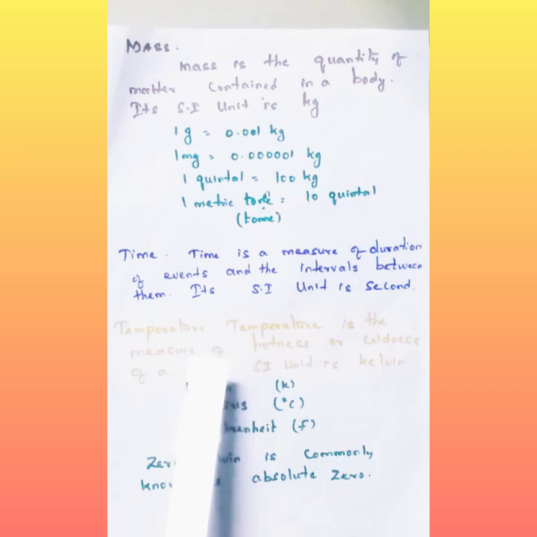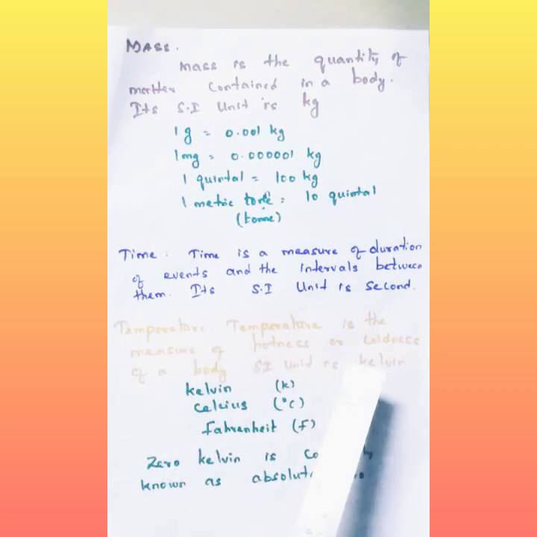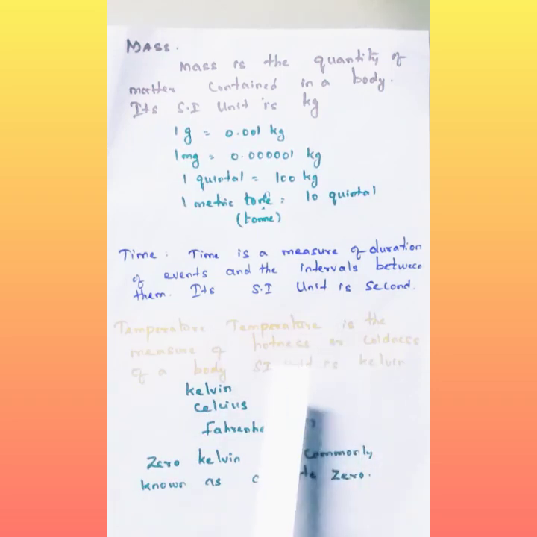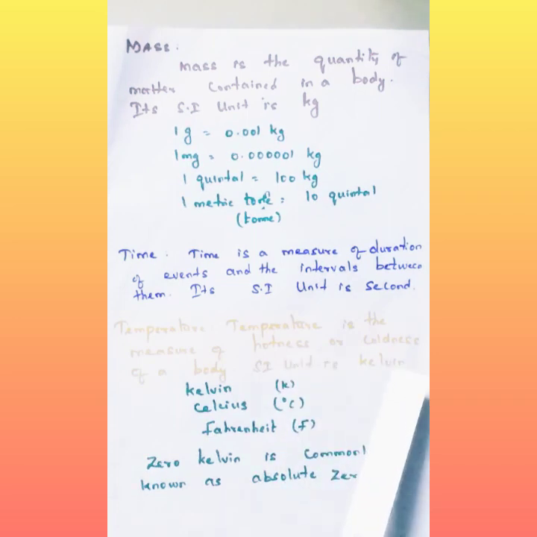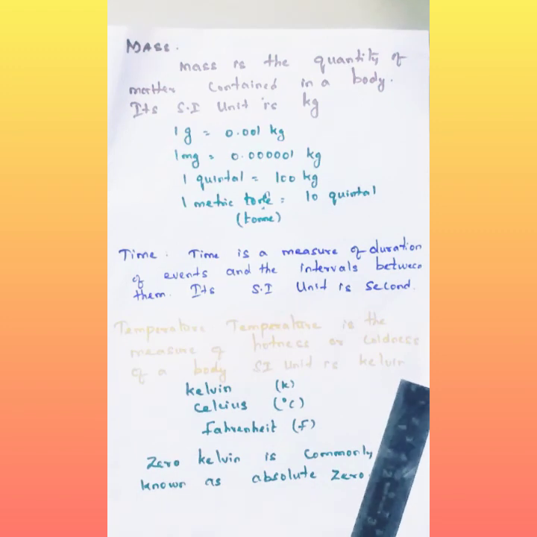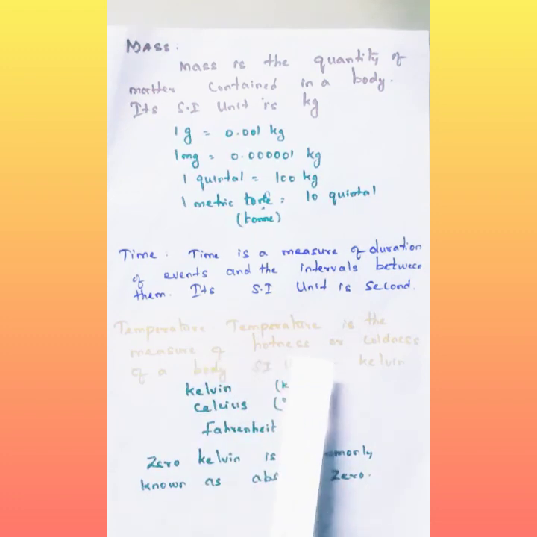Now the fourth fundamental quantity is temperature. What do you mean by temperature? If you touch any liquid or solid substance and feel chillness, we say it is cold. If you feel a hot condition, we say it is the hotness of that substance. So it is a measure of hotness or coldness of a body, whether mild, very high, chill conditions, 0 degrees Celsius or even less than 0 degrees Celsius.